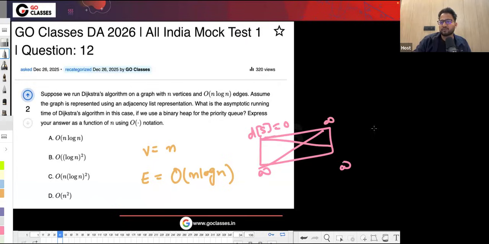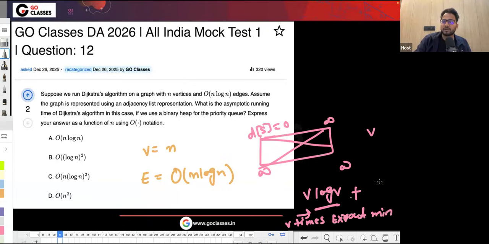If the number of vertices is v, then we do v log v. For one extract min, it takes log v time, and we do it v times. So v times extract min, that is why this time complexity. Plus we also relax every edge. Relax means update the key. Updating the key also takes log v time, because the priority queue operation is log v. So we relax every edge one time.